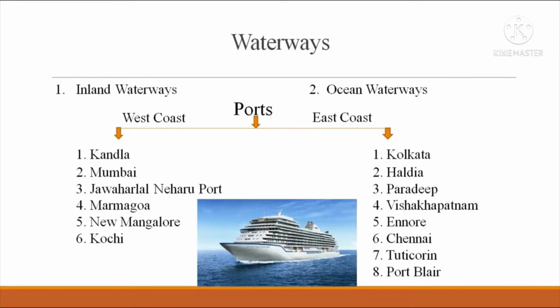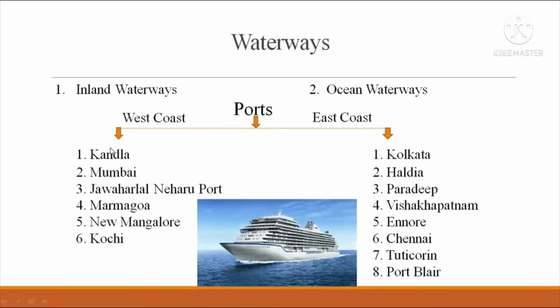The ports are divided into major ports, intermediate and minor ports. Major ports have facilities for large ships, and there are 14 major ports in India: 6 along the west coast, 7 along the east coast, and 1 in Andaman and Nicobar.